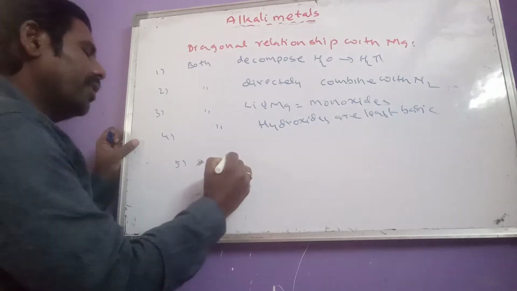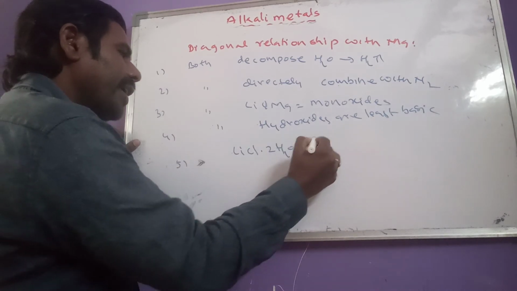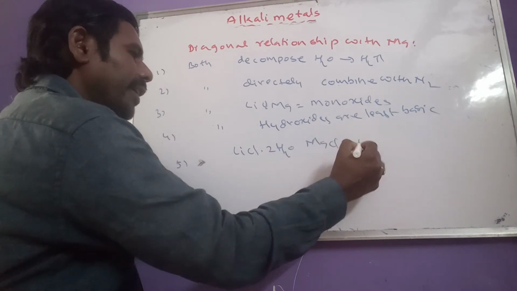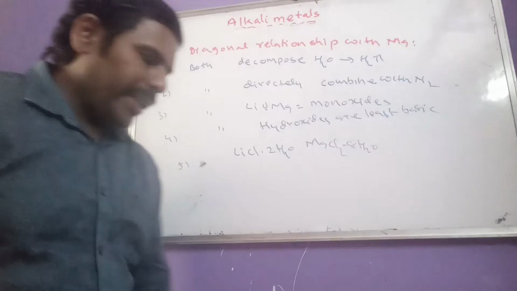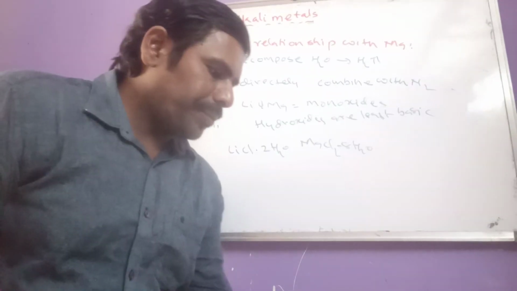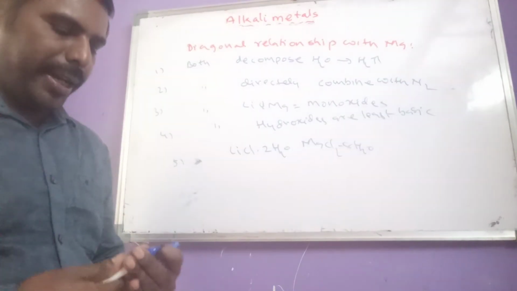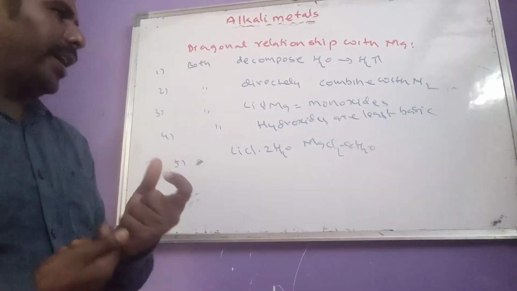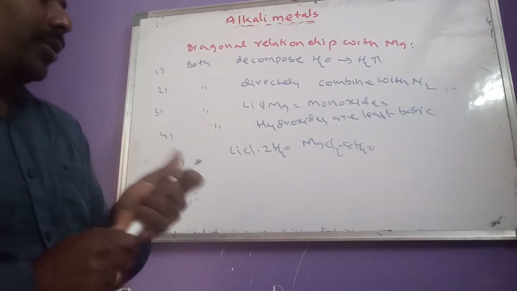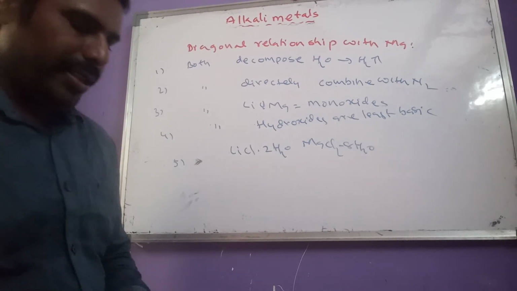And another one, both halides are deliquescent in nature, that means they retain water molecules with them. So both the halides of lithium and magnesium are deliquescent in nature. Okay, another one here, both compounds have covalent nature.